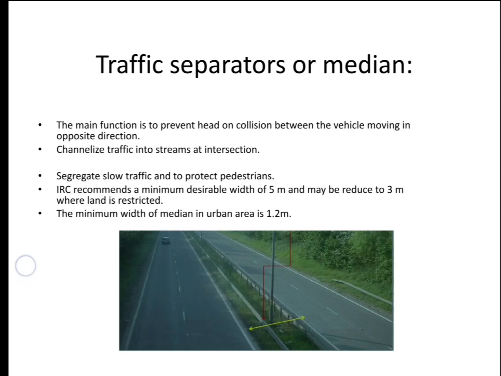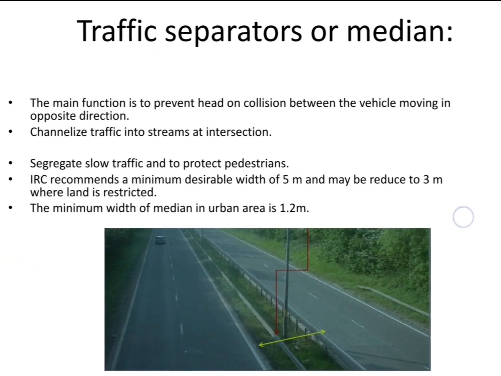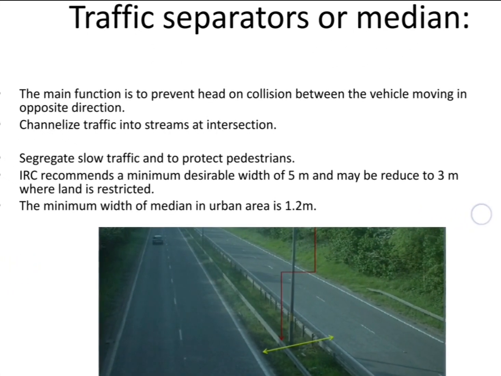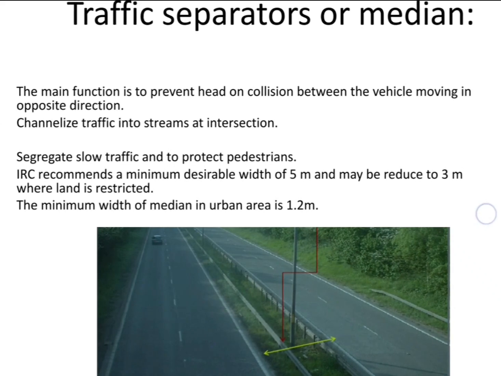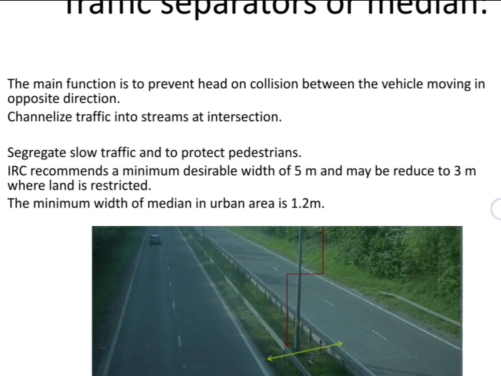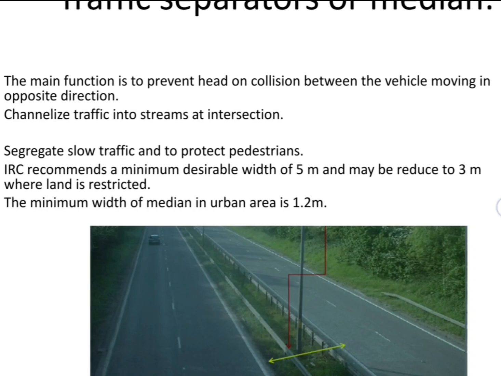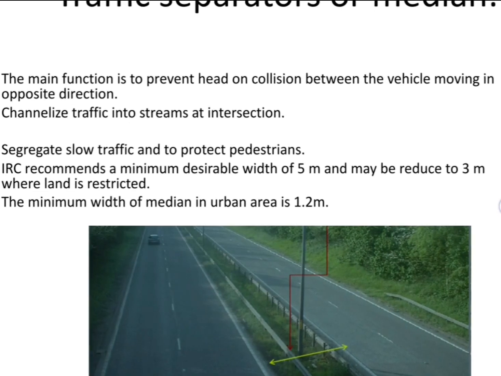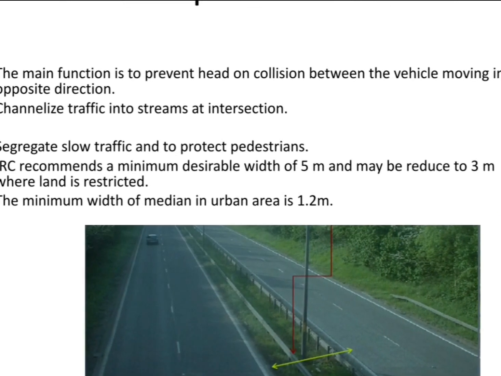IRC also recommends the desirable width of the median. While seeing this we will be surprised. It's 5 meter that we should provide for the median, but in our place it's not possible to provide 5 meter. On expressways we can see this 5 meter, but IRC recommends we can reduce it up to 3 meter where land is restricted.